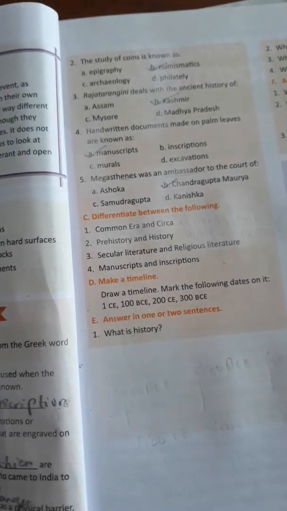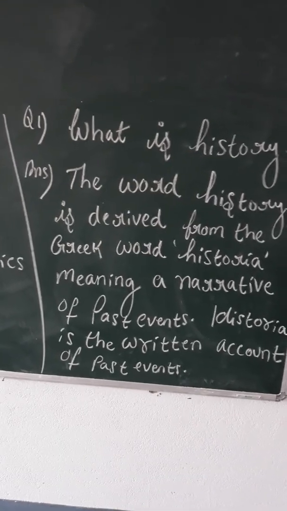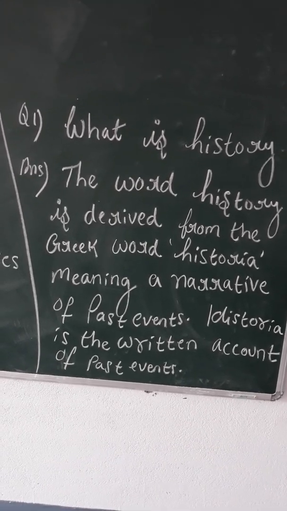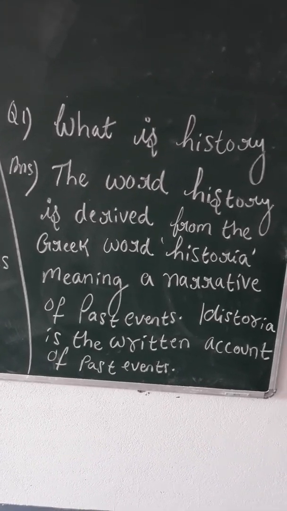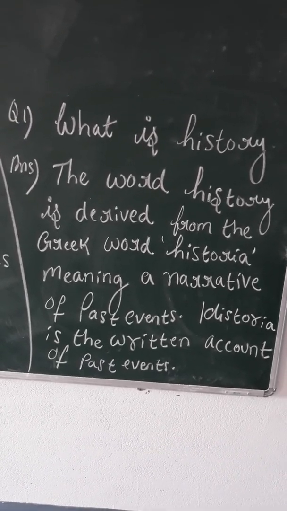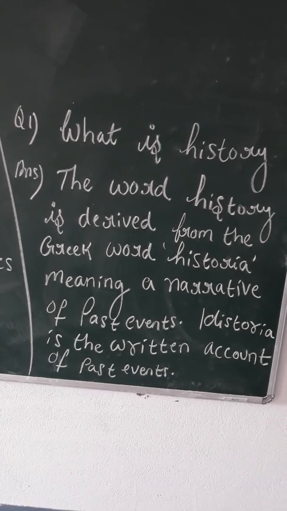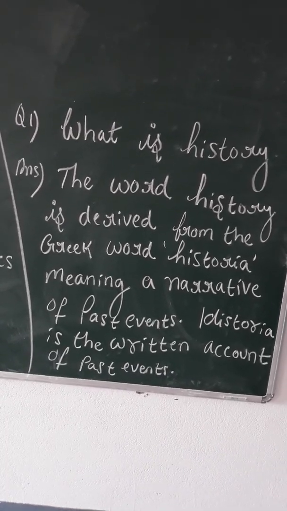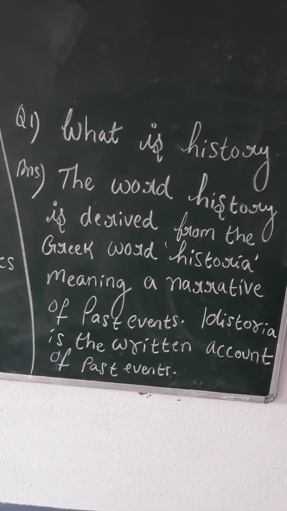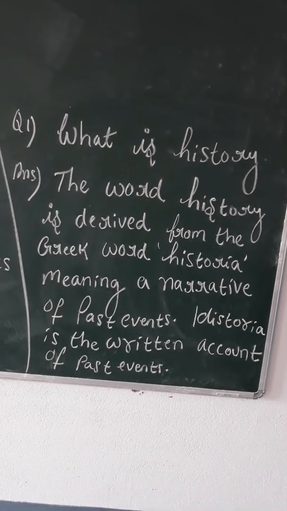First one is, what is history? You can see on the board, the answer is written there. The word history is derived from the Greek word historia, meaning a narrative of past events. Historia is a written account of past events. So you can write this answer. What is history? The word history is derived from the Greek word historia, meaning a narrative of past events. Historia is a written account of past events.